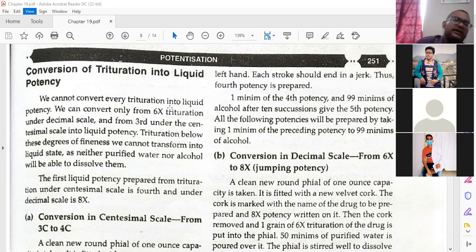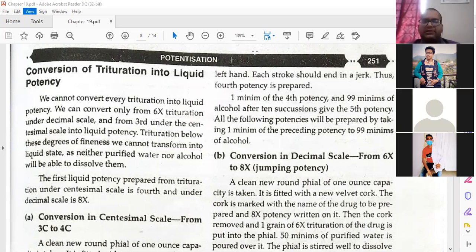It means the particles of your drug material are so much powdered, so much dissolved in the sugar of milk, that now it can be dissolved in the liquid potency also. That's why it is called conversion of trituration into liquid potency. And remember these things: in the centesimal scale, conversion only occurs after 3C, if it is not soluble in water or alcohol. Just remember this.